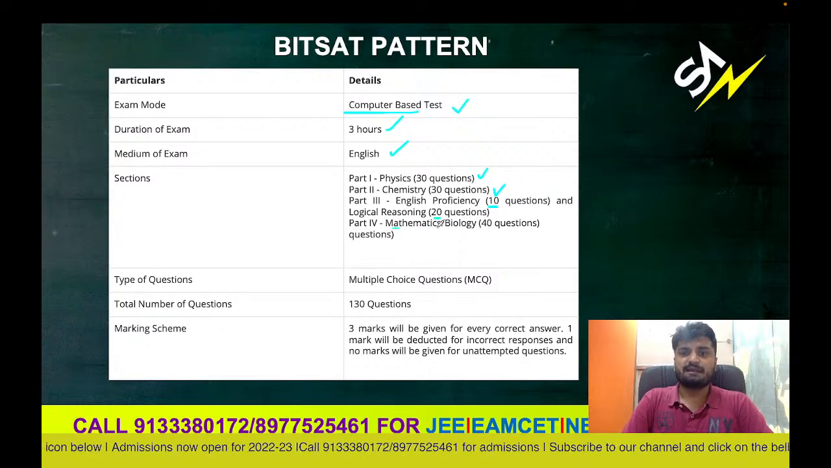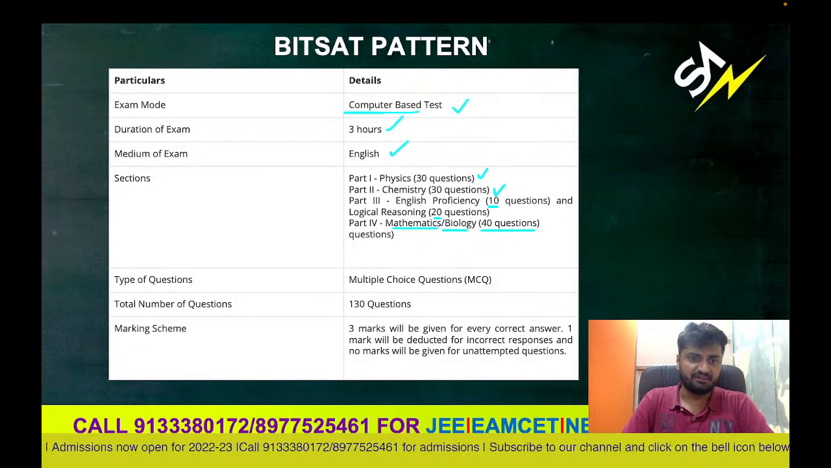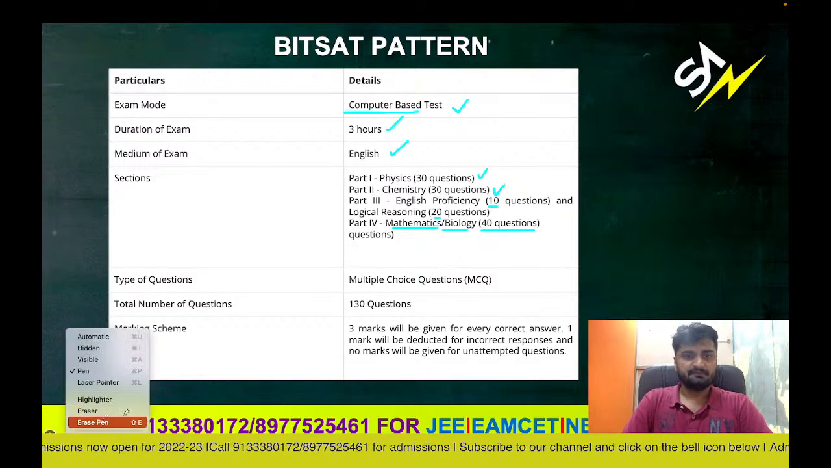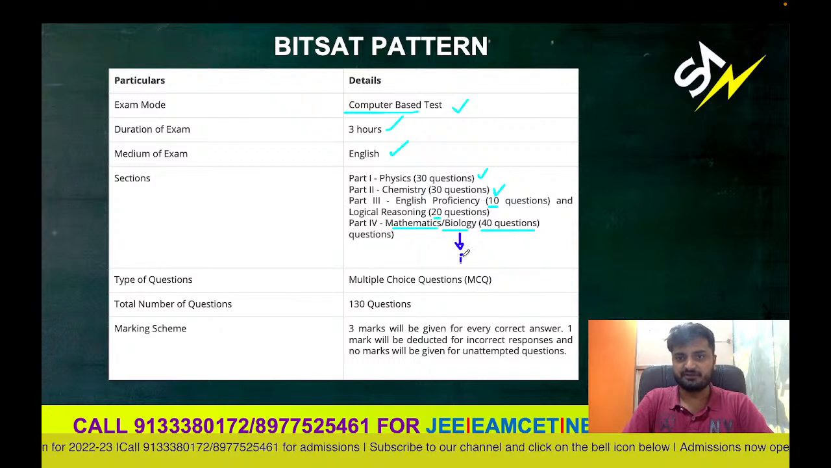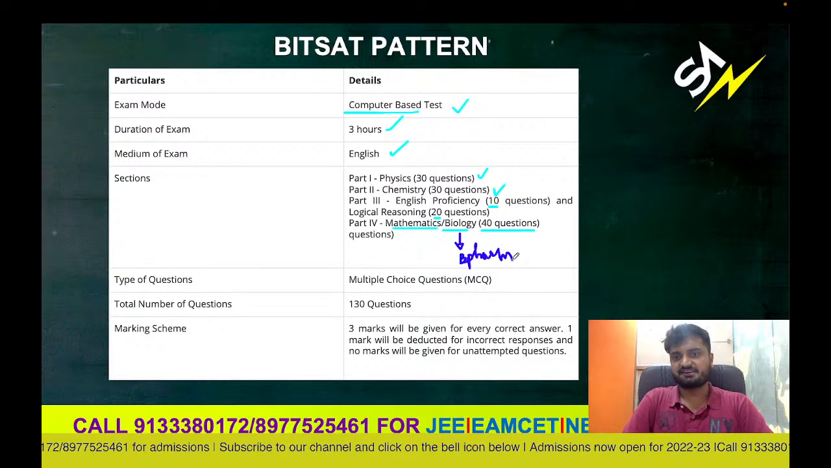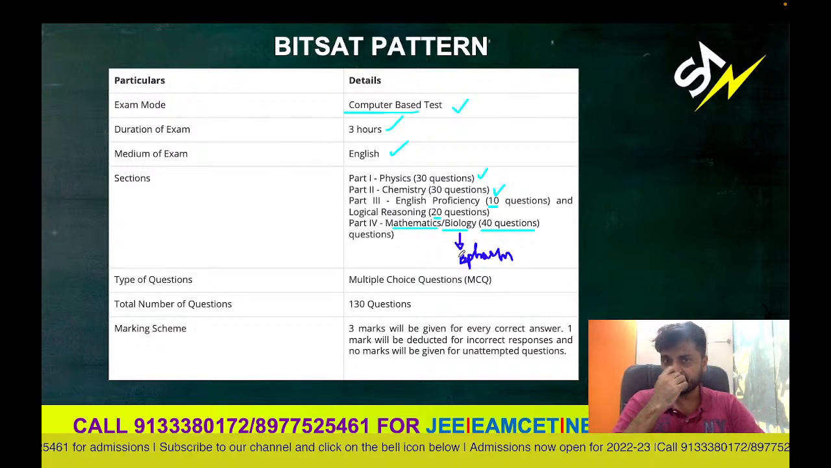And part 4 is mathematics or biology, 40 questions. This biology is only for B Pharmacy. So if you're looking to apply for B Pharm, this is only for B Pharm students, please. Biology is only for B Pharm students. If you're applying for the B Pharmacy course, then you have to apply for the biology section. Otherwise, it is maths, physics, chemistry, English and logical proficiency.